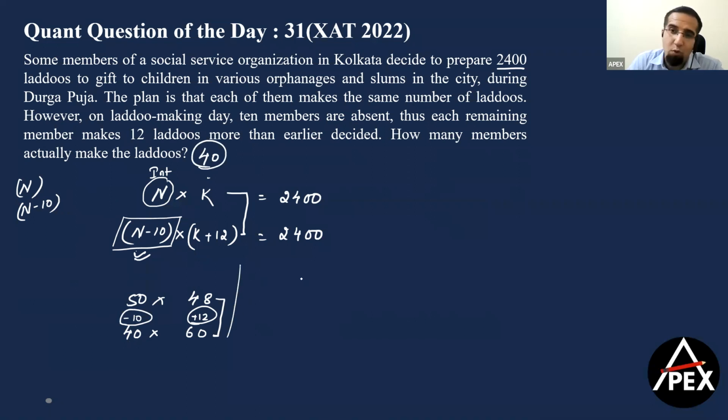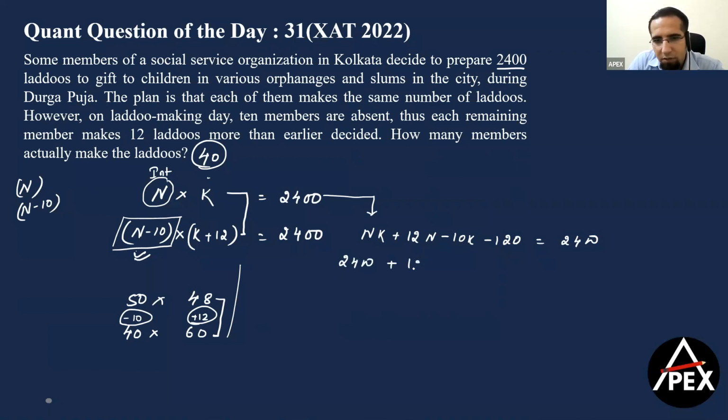Now what if this doesn't strike our head? What we can do is simplify. If I simplify my second equation, I get nk plus 12n minus 10k minus 120 equals 2,400. Now I can use nk as 2,400 here. So this becomes 2,400 plus 12n minus 10k minus 120 equals 2,400. Again, this gets cancelled. We can cancel by 2 across, so I can write 6n minus 5k equals 60. I repeat, I've divided by 2.